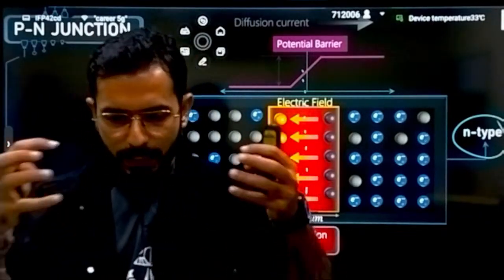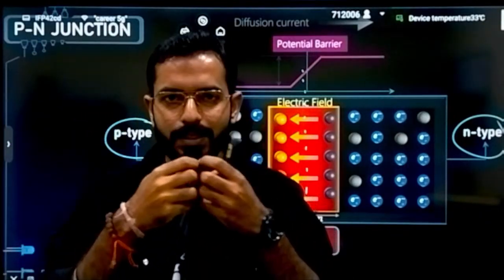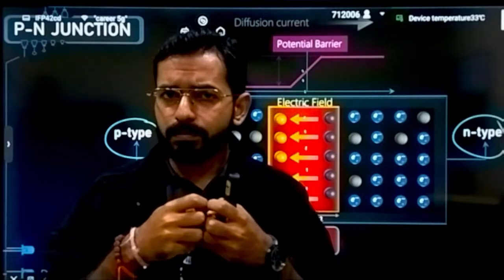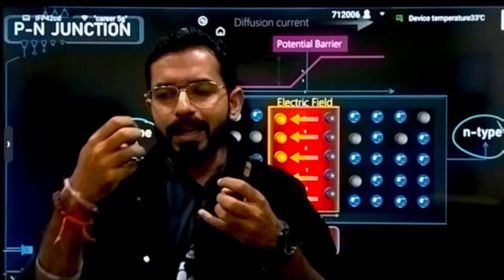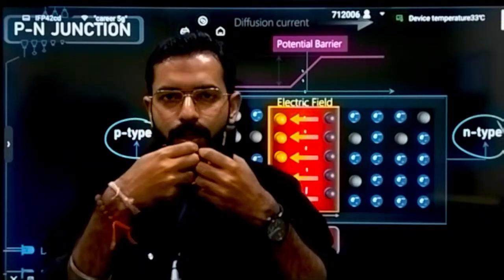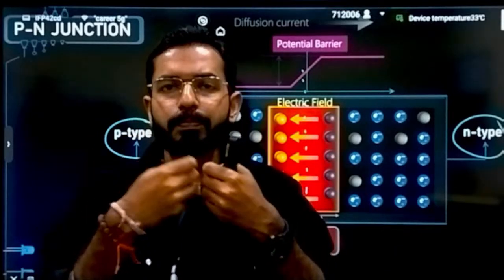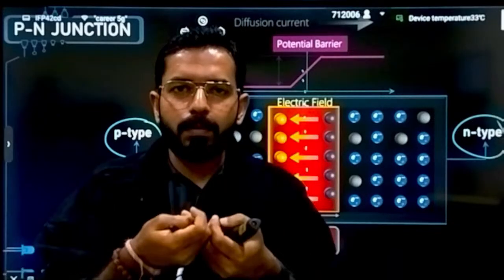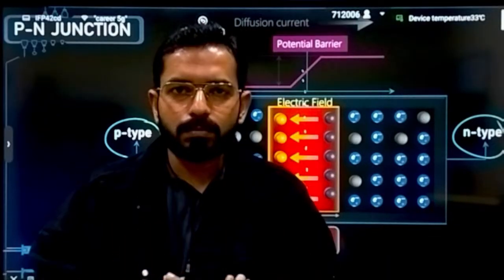Now, what will happen when you keep these two junctions at one place? I said diffusion will start. Correct? Electron and hole pairs will get attracted towards each other, and positive and negative will become no charge.